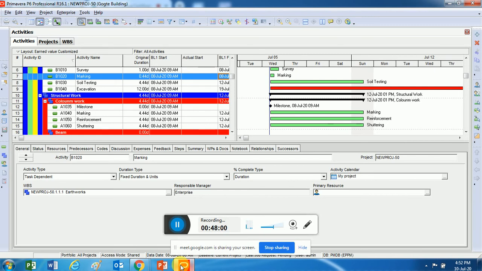Making sense? A little confusing here. Finish to start: you finish activity A, then you start activity B. Very simple. Here, activity B has to start to finish activity A. If B is not started, then activity A will not finish.